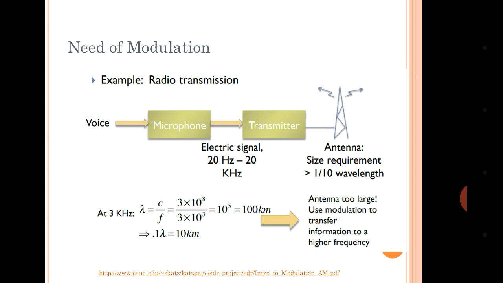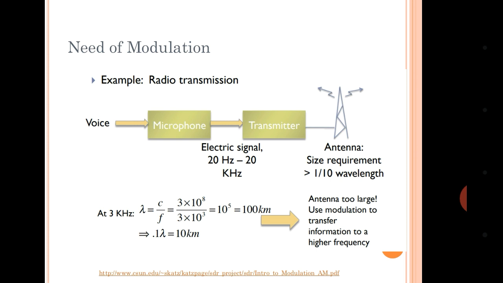So as per that formula, for transmitting the 3 kilohertz frequency, we require an antenna height of 1/10th of 100 kilometers, which is 10 kilometers. Imagine a huge 10 kilometer antenna transmitting a 3 kilohertz signal.